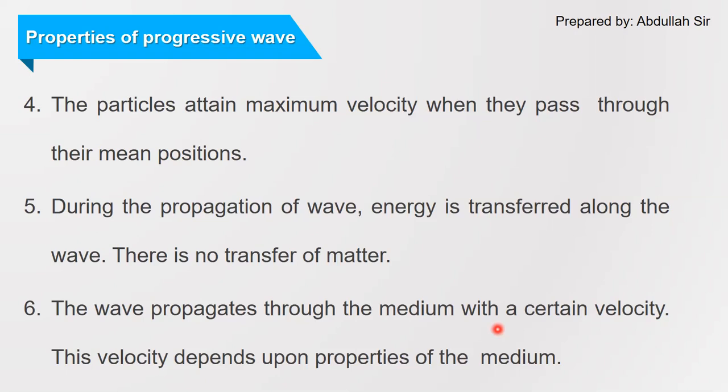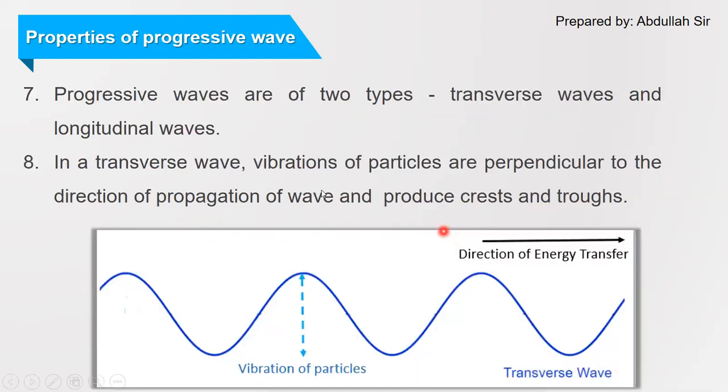So if we change the medium, the velocity of the wave is also going to change. It depends upon the properties of the medium. When the medium changes, the velocity of the wave also changes. So now the seventh property of progressive waves.